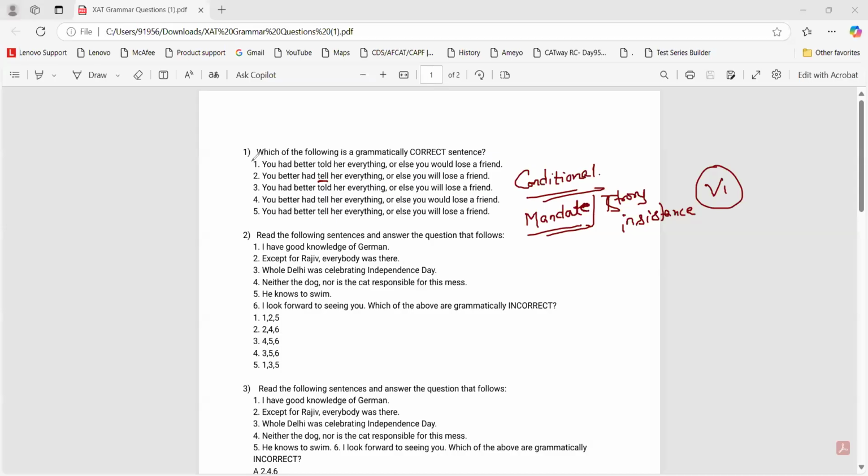Can I, on the basis of this rule, eliminate this? Now three of the sentences are tell, or you would lose a friend. Now, if he is saying that you had better tell her everything or else you will lose a friend, would lose a friend would be the correct one. I hope you understand that the word would comes when there is no surety of the future.